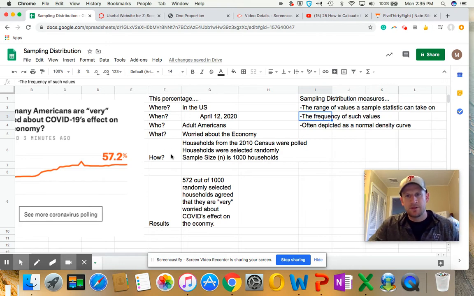Those are the three things I like to think about when we discuss a sampling distribution: the range, the frequency, and then going to the normal density curve to make sense of it. And that's what we're going to do next. So remember this 57.2%. We're going to use it in just a second.